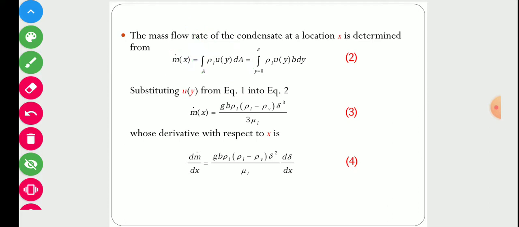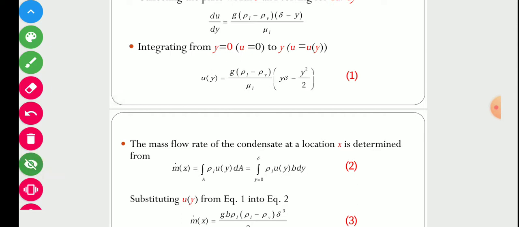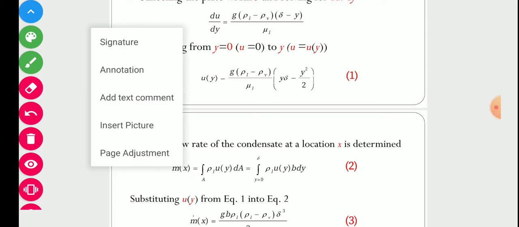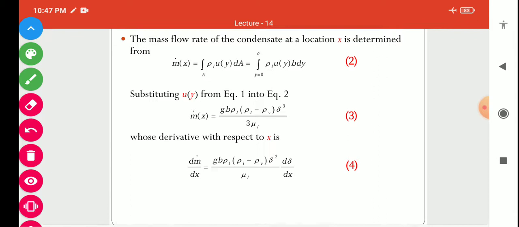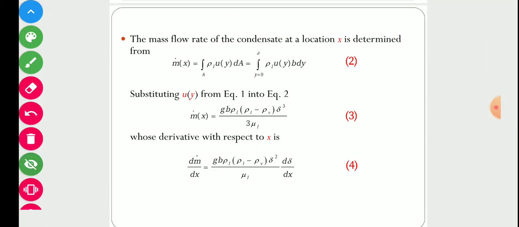Now we can put the value of uy that we have calculated into the equation below. If we substitute this uy in this equation, then we get this equation. Now again, if we differentiate this equation with respect to x, then we get this equation.